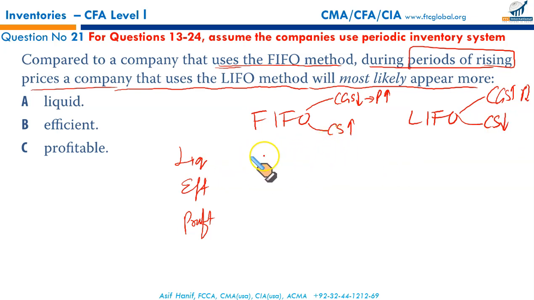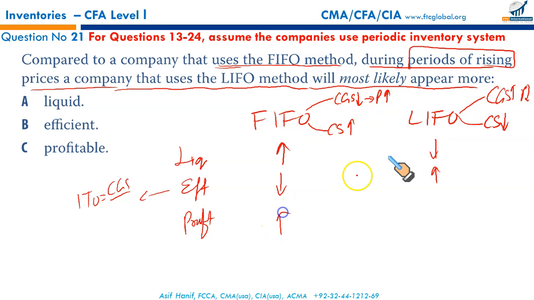Now, incorporating these will help us. Since closing stock is higher under FIFO, liquidity would be higher. Here, the closing stock is lower, so liquidity will be lower. What about efficiency? Efficiency means inventory turnover, CGS upon inventory. Since your inventory balance is higher under FIFO, your inventory turnover would be lower. It will be higher under LIFO, opposite. Profit under FIFO is higher, profit under LIFO is lower. Now you have the complete matrix. Do whatever you want to do with it.